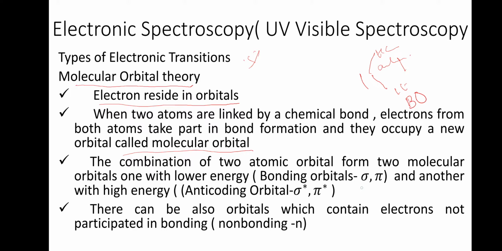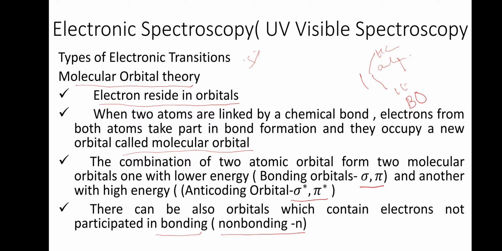We denote the bonding orbitals by sigma and pi, whereas the anti-bonding ones are sigma star and pi star. Then there can also be orbitals which contain electrons not participating in bonding, which we call non-bonding electrons or n electrons, lone pair electrons. That will be in the valence shell. All the electrons which take part in bonding will be in the valence, outermost shell. Inner shell or closed shell electrons won't take part in any bonding, but what we are discussing here is the valence shell, that is, electrons present in the outermost shell.